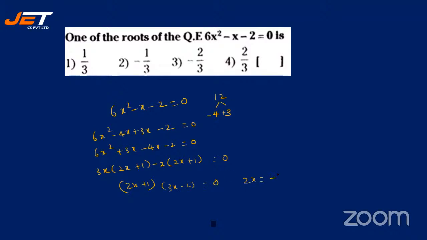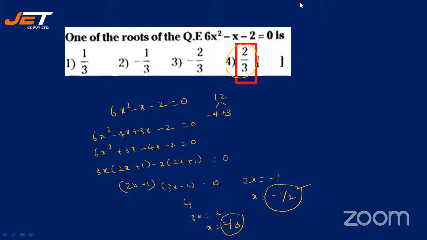So 2x is equal to minus 1, x is equal to minus 1 by 2. How about this? 3x is equal to 2, x is equal to 2 by 3. So if the option is this in any of the four options, you can click this. Or if the option is this among the 4, then you can click this. So your option must be 4. Let's see. Yes, it is.